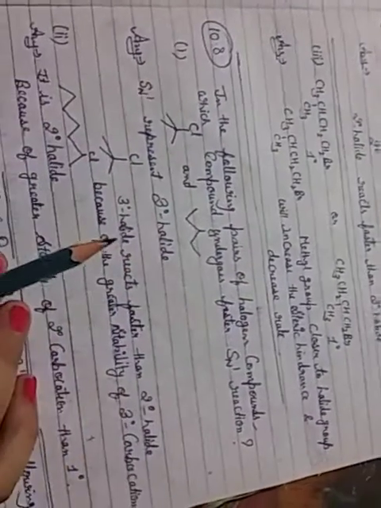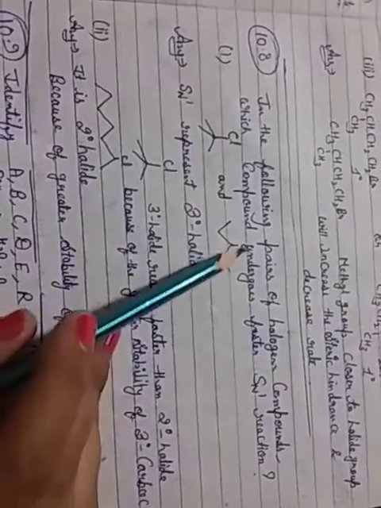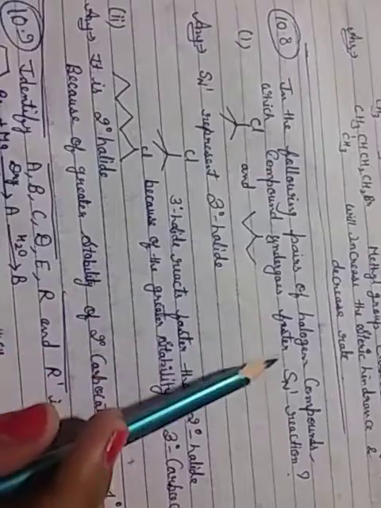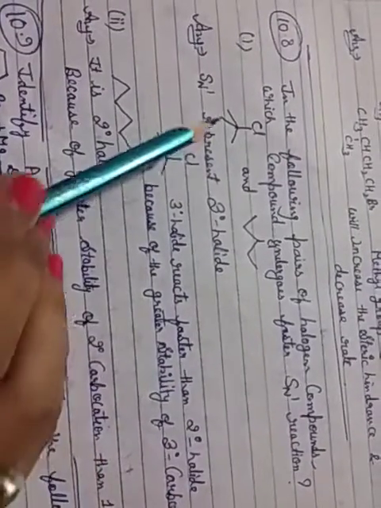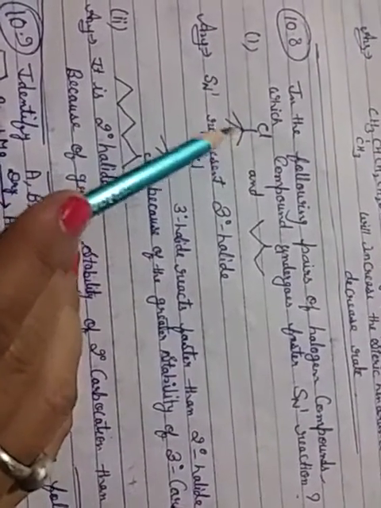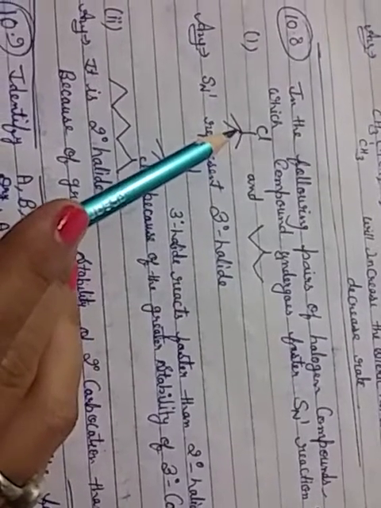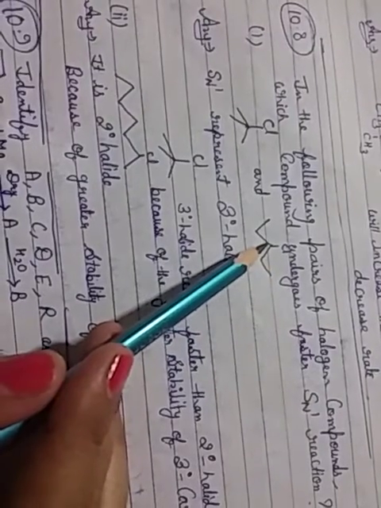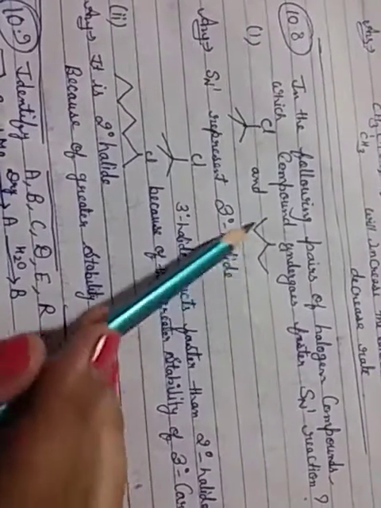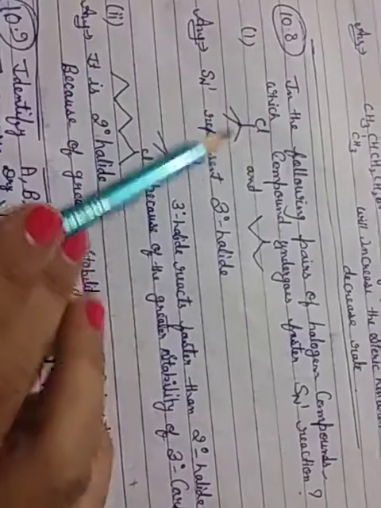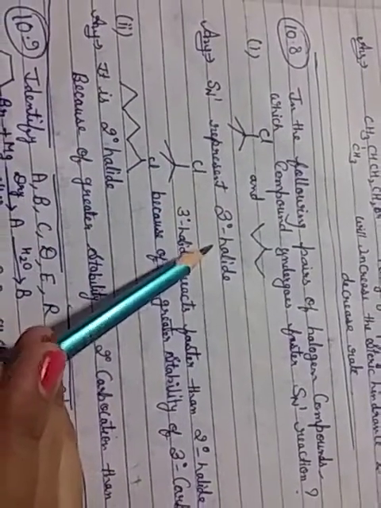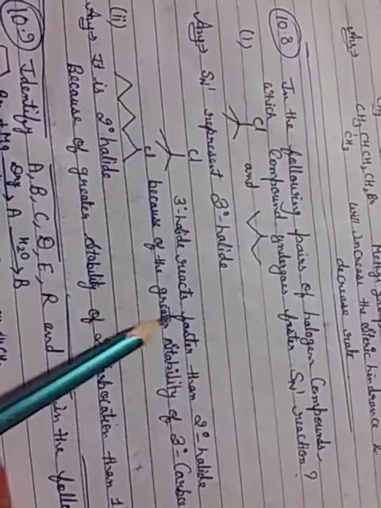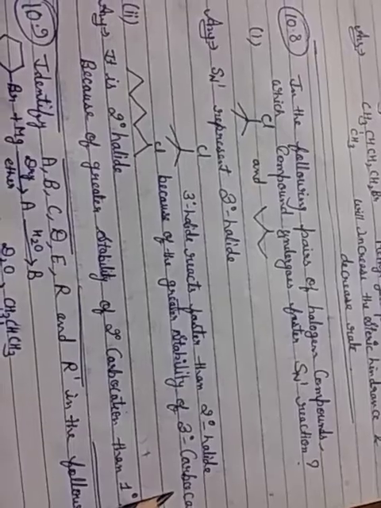Then example in text 10.8, in the following pairs of halogen compounds, which compound undergoes faster SN1 reaction? So here the bond line structure is given. The halogen attaches to this carbon and this carbon is attached to 1, 2, 3. And here the halogen attaches to this carbon and this carbon is attached to 1 and 2. This is 2 degree and this is 3 degree. So SN1 represents 3 degree halide, and 3 degree halide reacts faster than 2 degree halide. Reason: greater stability of the 3 degree carbocation.